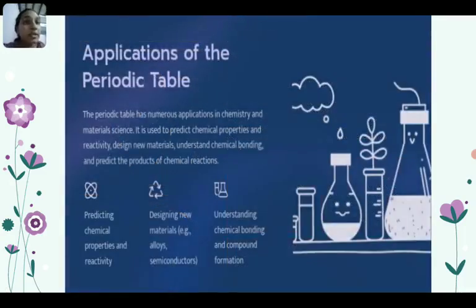Applications of the periodic table. The periodic table has numerous applications in chemistry and material science. It is used to predict chemical properties and reactivity, to design new materials, understand chemical bonding, and predict the products of chemical reactions. Predicting chemical properties and reactivity; designing new materials, that is alloys and semiconductors; understanding chemical bonding and compound formation.